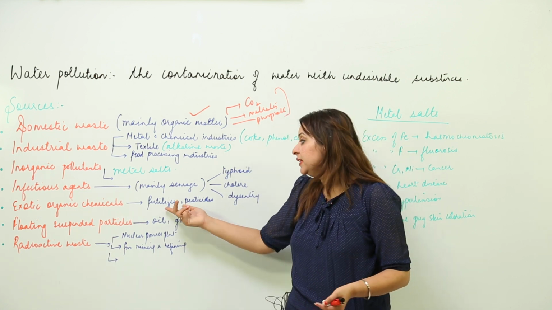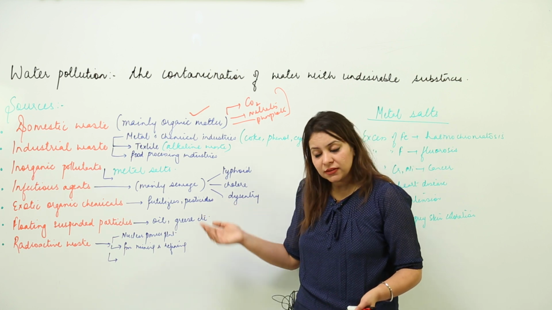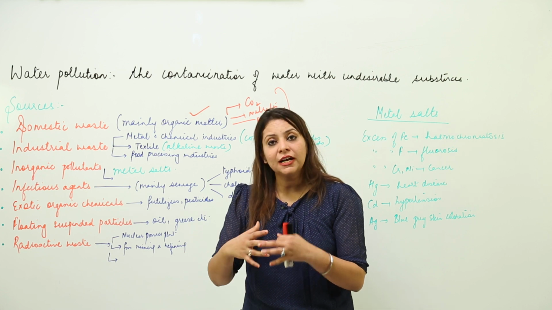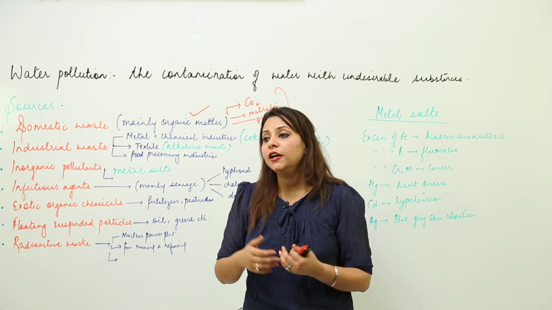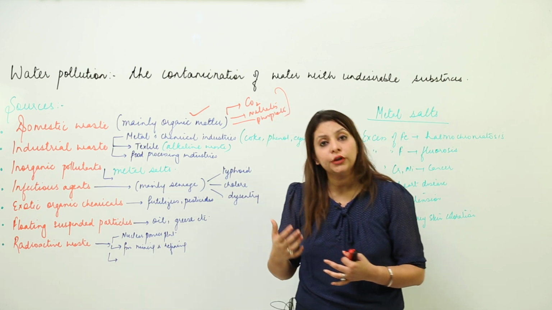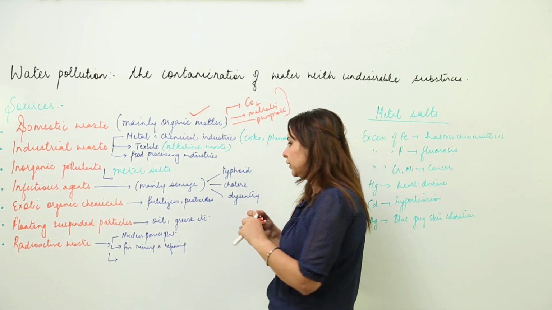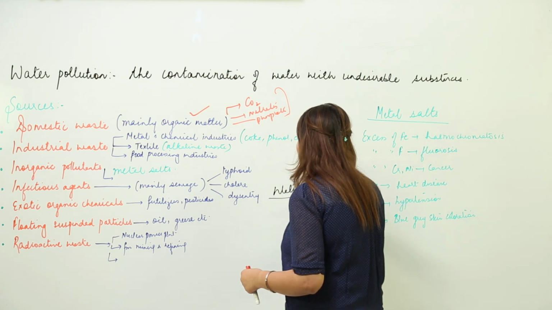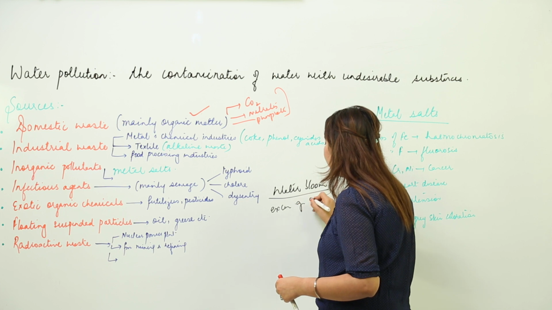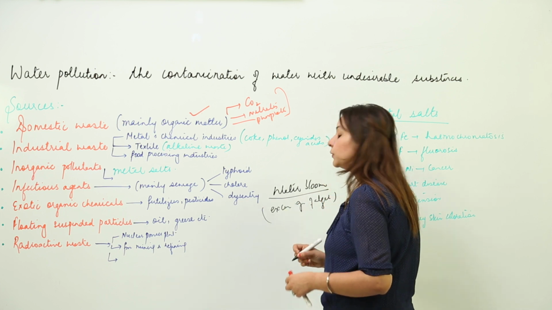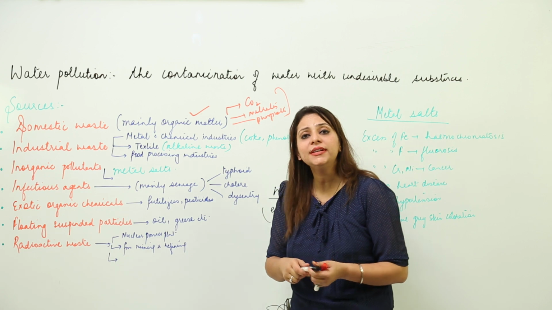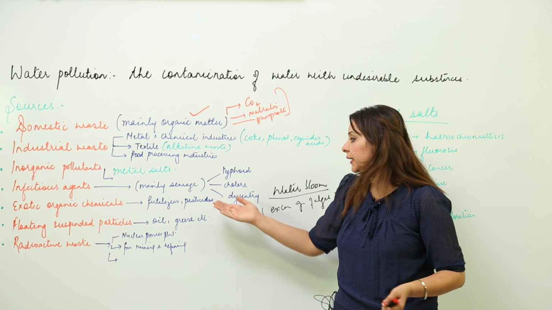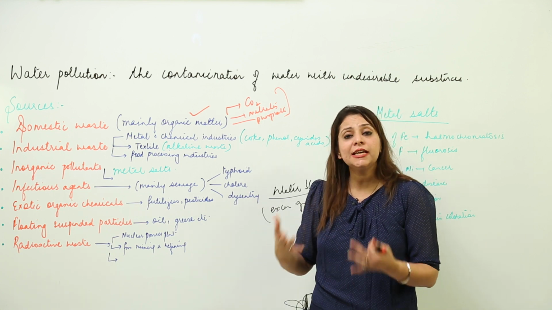How? Whenever these chemicals move into the water bodies and their concentration increases beyond a certain limit, they cause a water bloom. Now what is water bloom? Water bloom is the excess growth of algae in water bodies. And how does it occur? It occurs when these chemicals get disposed into the water bodies. They cause the excess growth of algae.